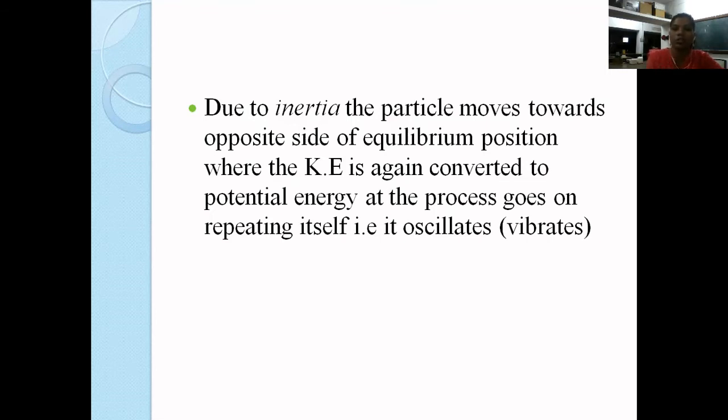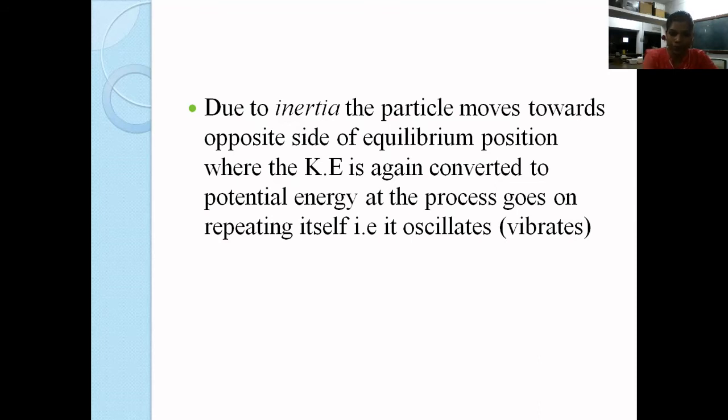But when the particle is coming back to the mean position, it will get accelerated again. And due to this acceleration, and because of this inertia coming into the picture, the particle is pushed to the other end. And in this way, the process goes on repeating itself, and we can say that the particle is oscillating or performing oscillatory motion. So due to inertia, the particle moves towards the opposite side of the equilibrium position, where the kinetic energy is again converted into potential energy, and this process of conversion of kinetic energy into potential energy and potential energy into kinetic energy goes on repeating itself, and therefore we say that the particle oscillates or vibrates.